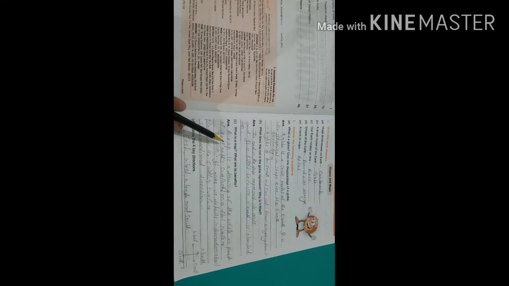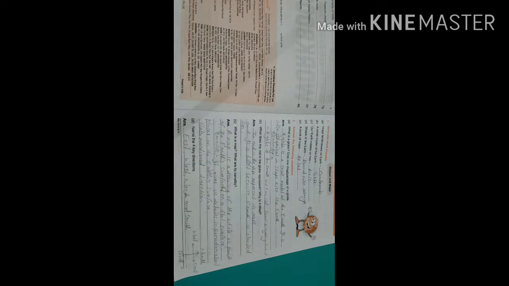We have to say a map is a drawing of the whole or part of the earth. A map is a drawing of the whole or part of the earth's surface on a flat surface. On a flat surface, it may be given part of the earth or the whole of the earth. Okay, this is called a map.